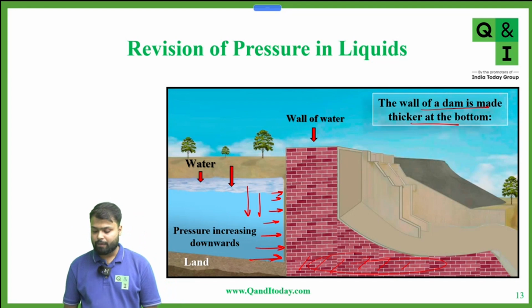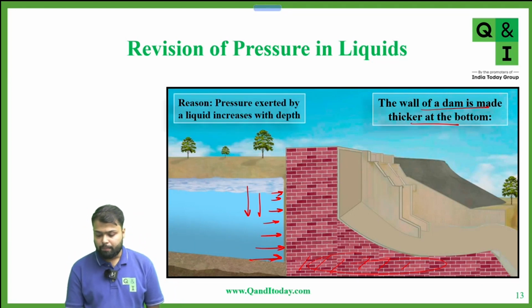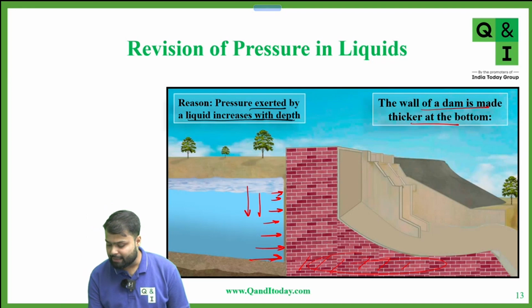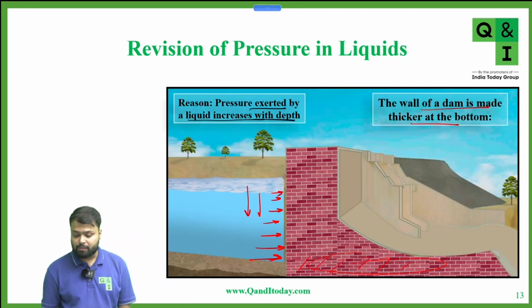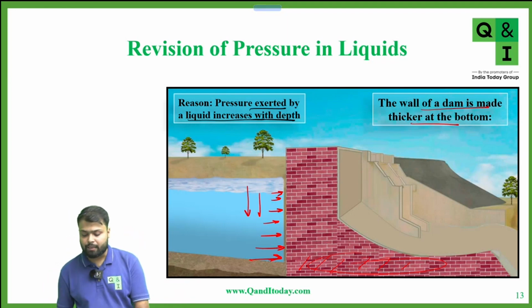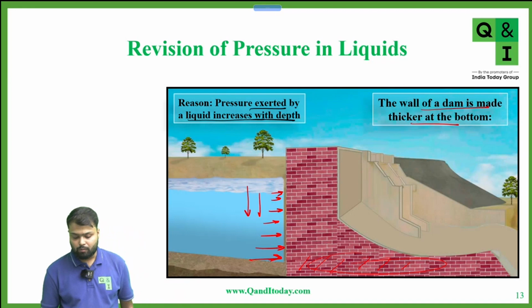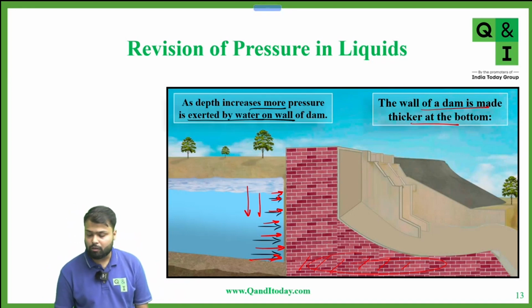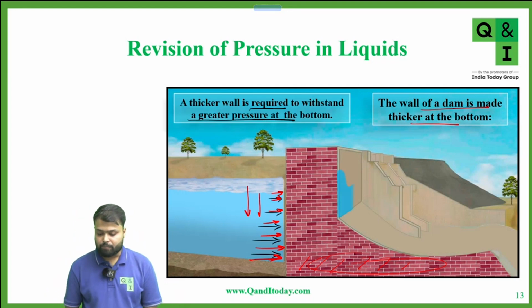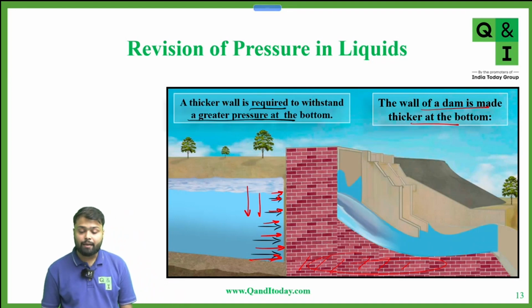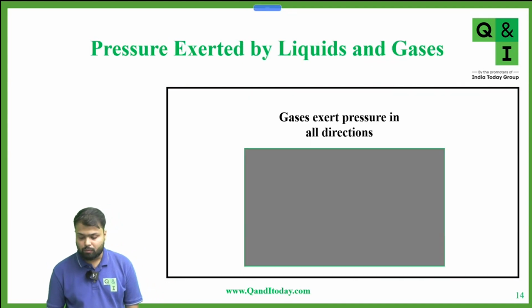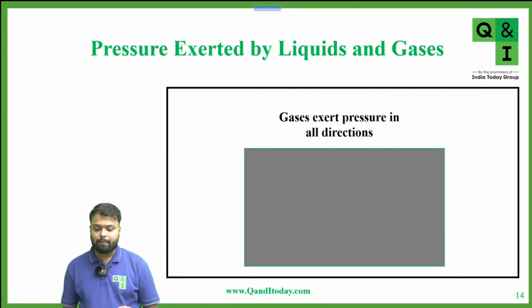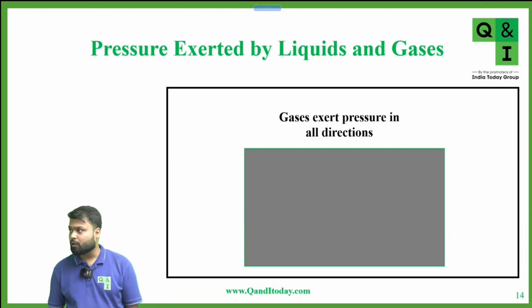Yes, sir. Very good. So pressure exerted by a liquid increases with depth. So to bear more pressure, we made the wall thicker at the bottom, such that this wall can withstand higher pressures also. Now we know that as depth increases, more pressure is exerted by water on the wall of the dam. So a thicker wall is required to withstand a greater pressure at the bottom. I hope that pressure exerted by liquid is clear to you. Yes or no? Yes, sir.